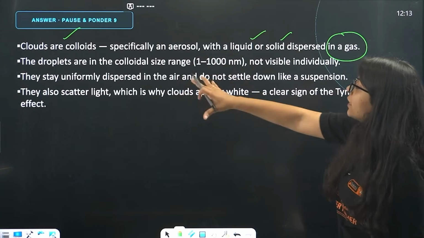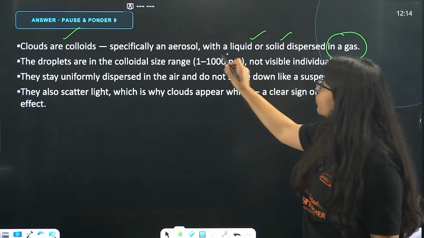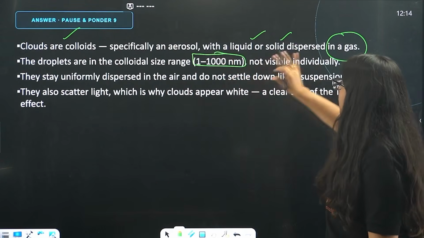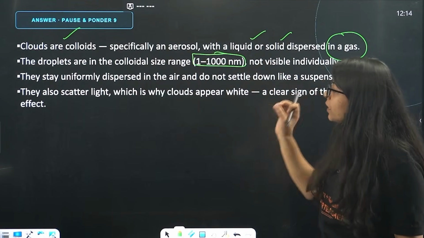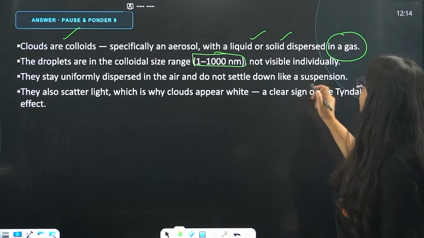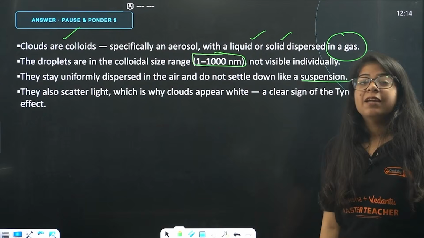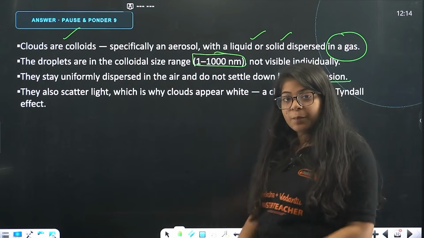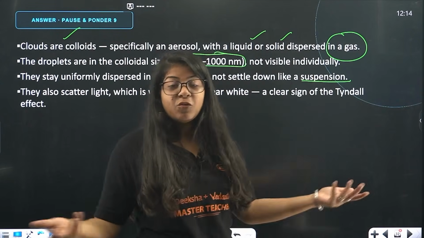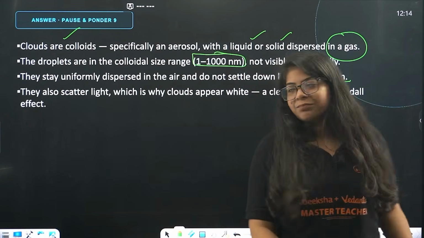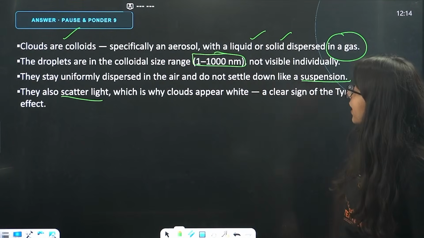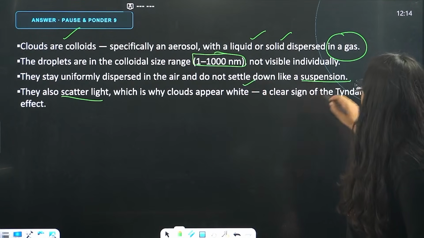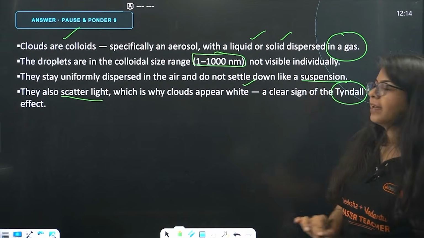The droplets are in the colloidal size range, 1 to 1000 nanometers, not visible to individuals. They stay uniformly dispersed in the air and do not settle down like a suspension. If they could settle down, they would come to the earth under gravity and we wouldn't have any clouds, right? They also scatter light, which is why clouds appear white, a clear sign of the Tyndall effect.